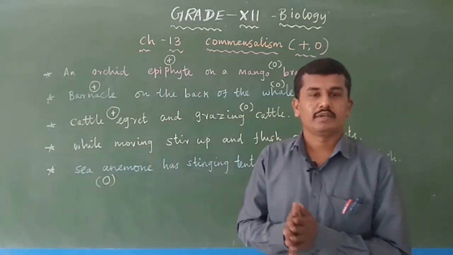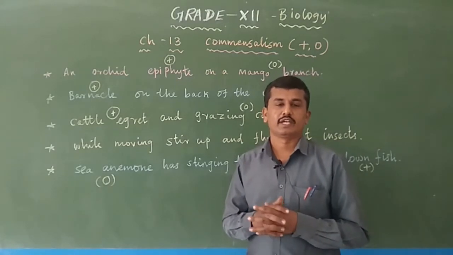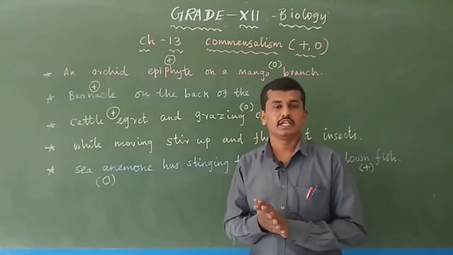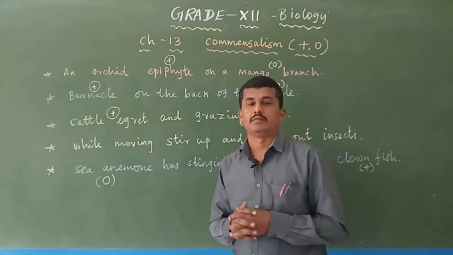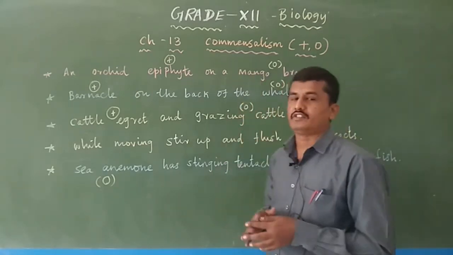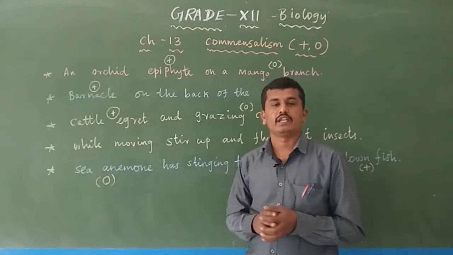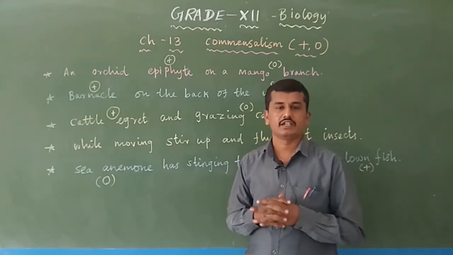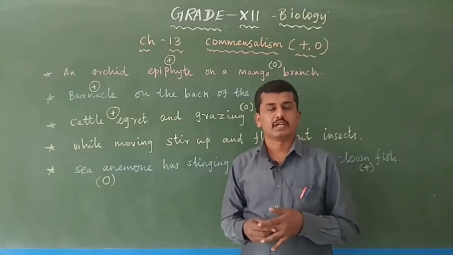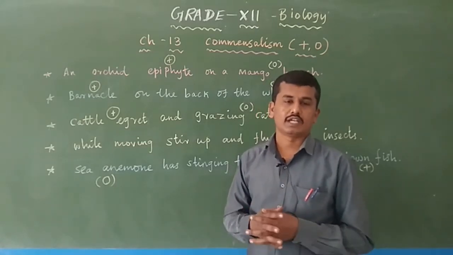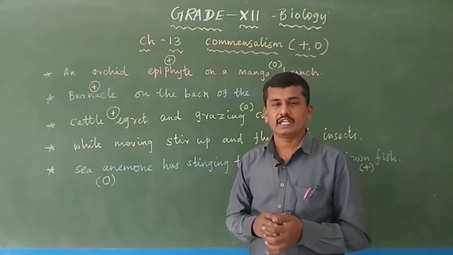So far, we have completed various lessons in 12th standard biology. Now, chapter 13, Organisms and Population. In this chapter, we have already studied various population interactions like parasitism. Now, commensalism. What is meant by commensalism?